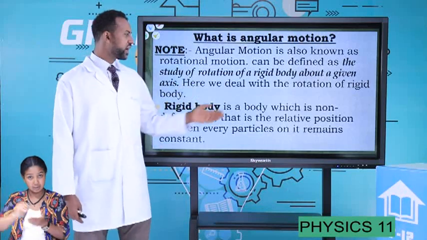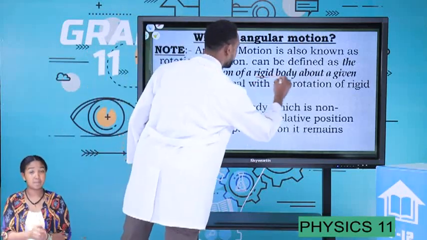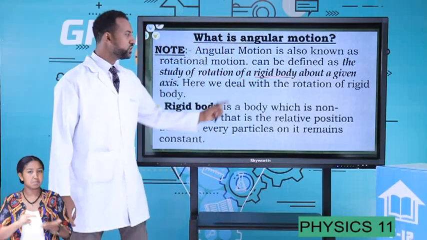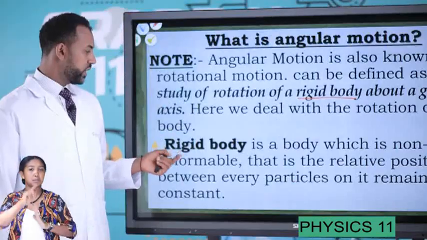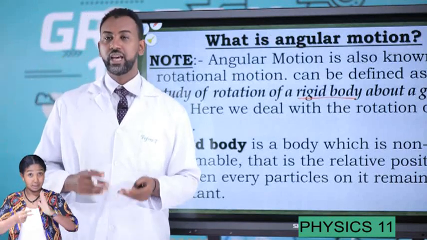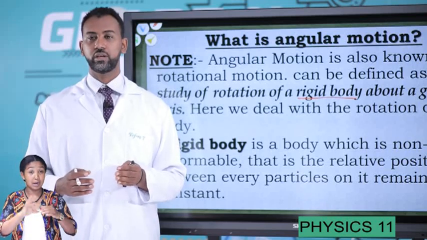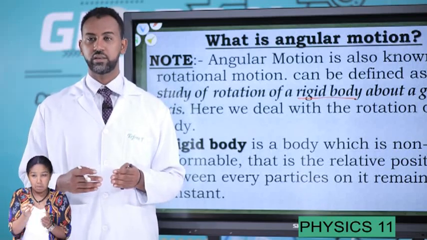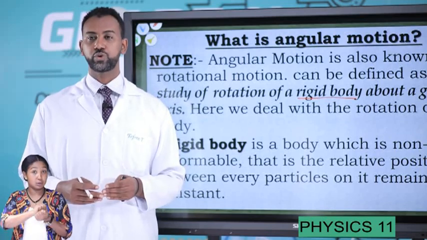So what does it mean by a rigid body? Here we have a term which is known as rigid body. You should define rigid body. Well, a rigid body is a non-deformable body, in which the relative position between the particles of that body remains constant despite the change of motion.